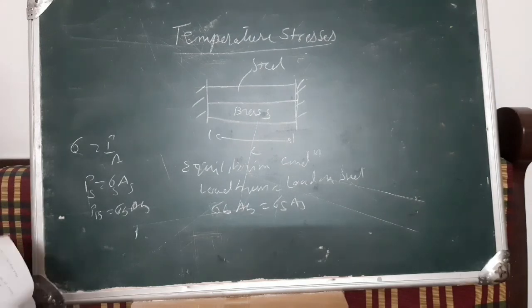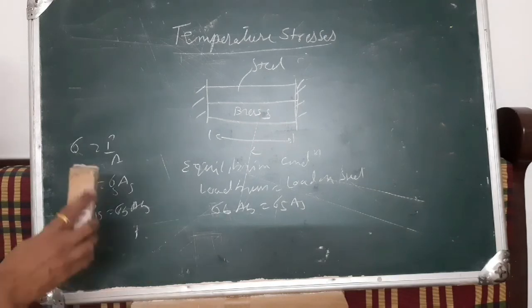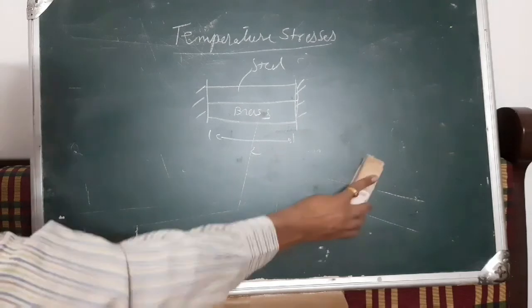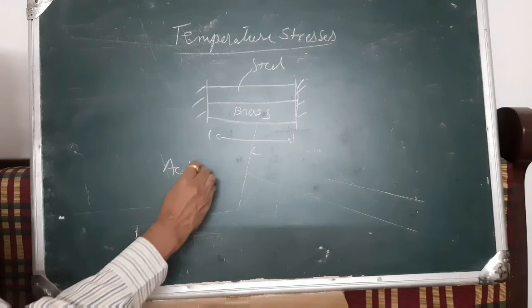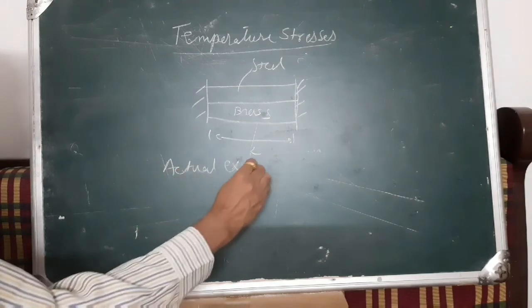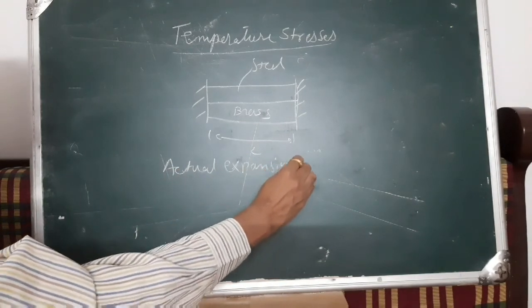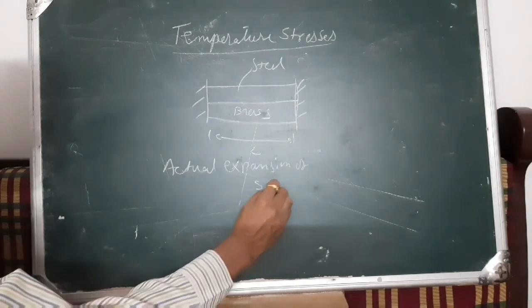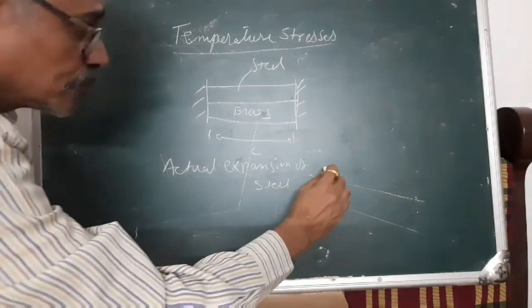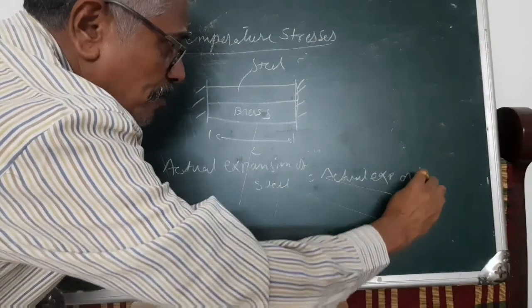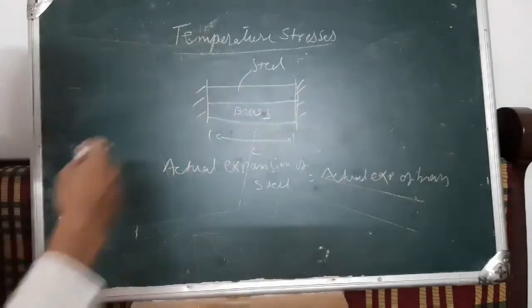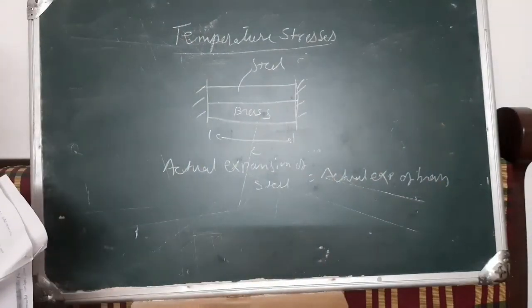Now we have to go for the actual expansion, the actual expansion of steel and the actual expansion of brass. The actual expansion of steel should be equal to the actual expansion of brass. That is very important. Now what is the expansion of steel?